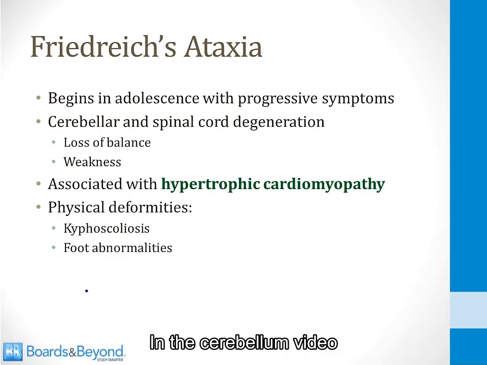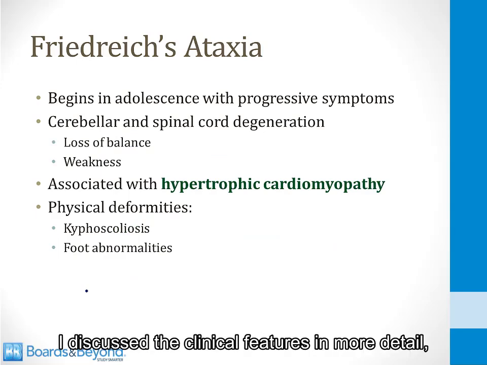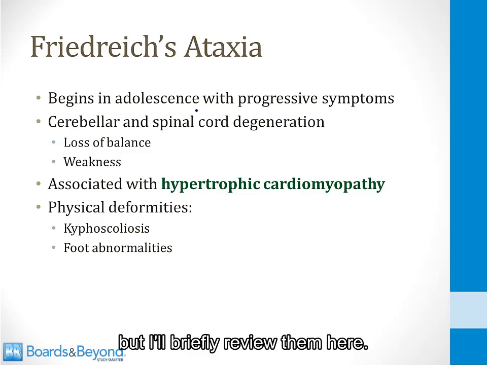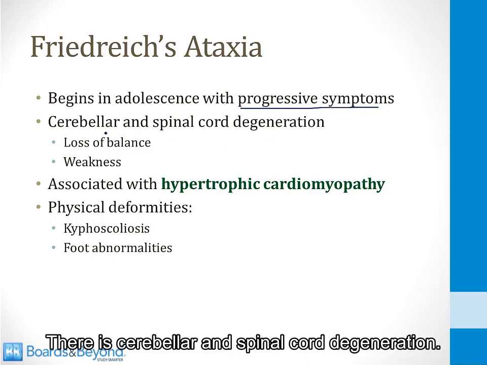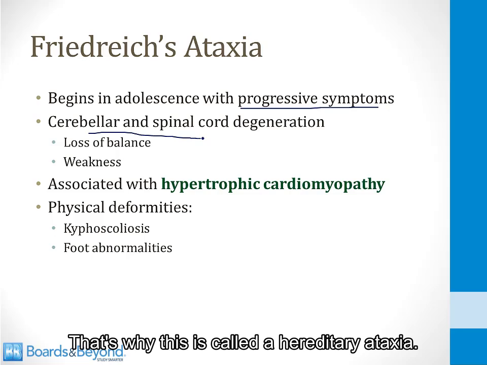In the cerebellum video, I discussed the clinical features in more detail, but I'll briefly review them here. Friedreich's ataxia begins in adolescence with progressive symptoms. There is cerebellar and spinal cord degeneration. That's why this is called a hereditary ataxia.